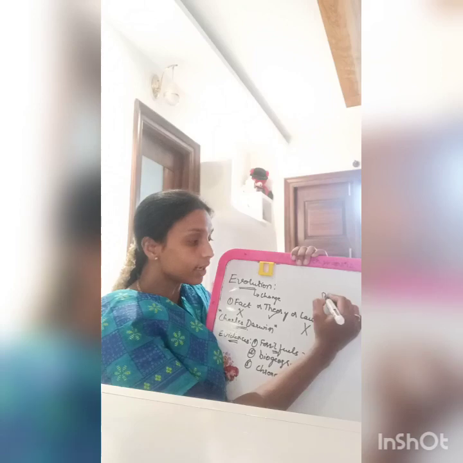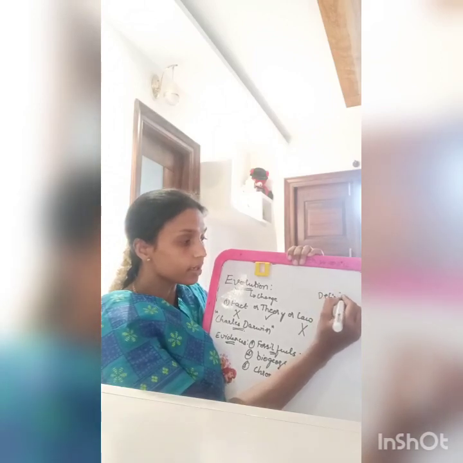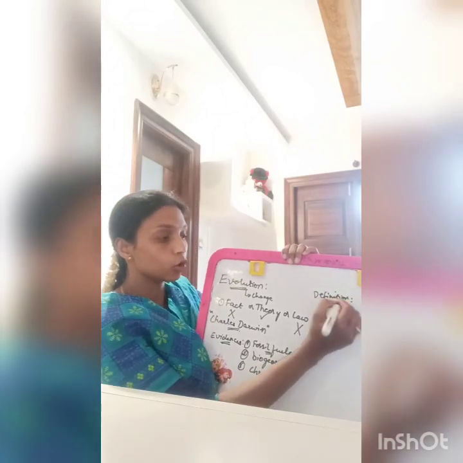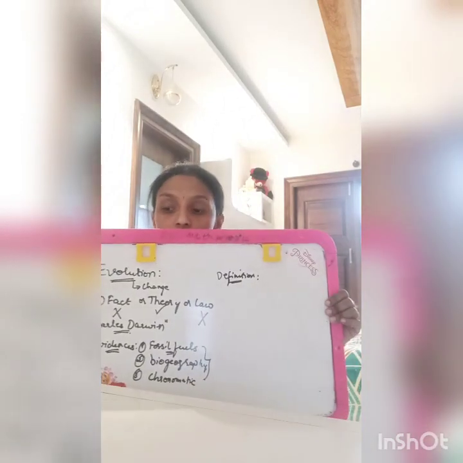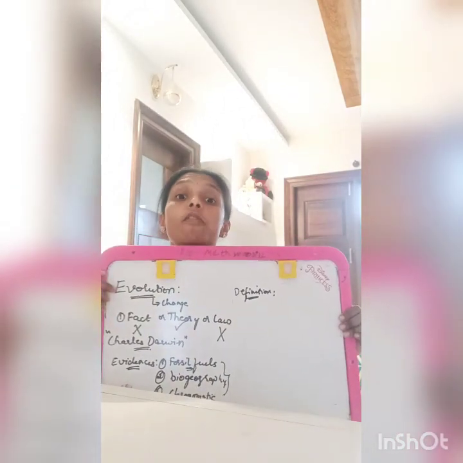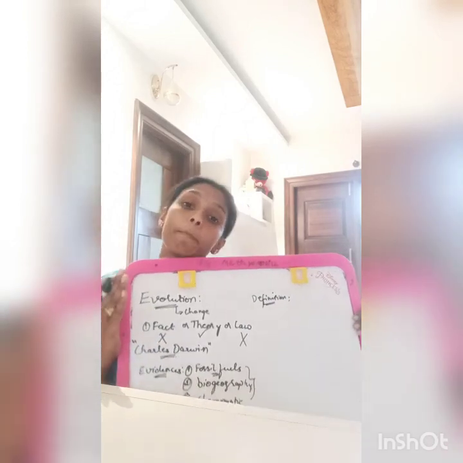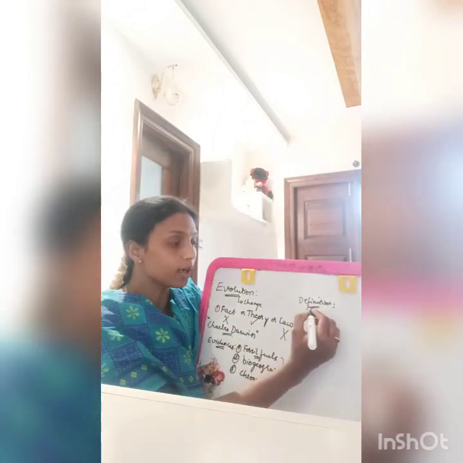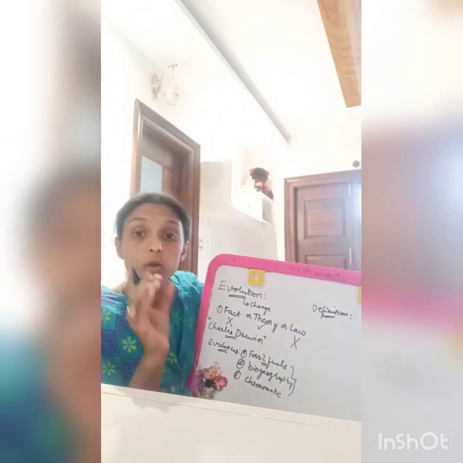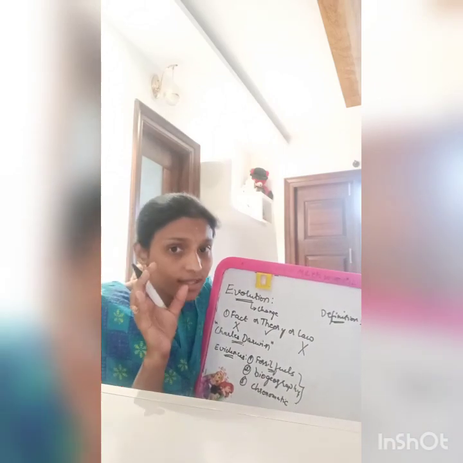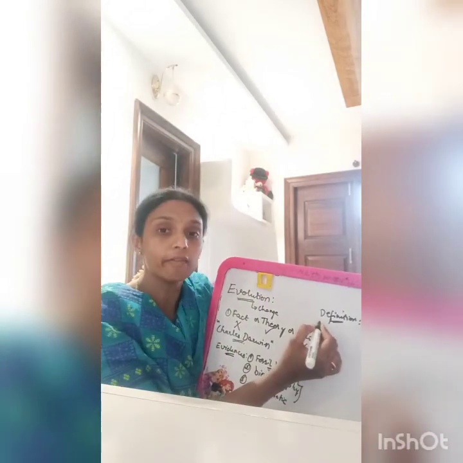Now, let us move on to the definition of evolution. What is the definition of evolution? The process of growth and development that occurred from the past generation is said to be evolution.